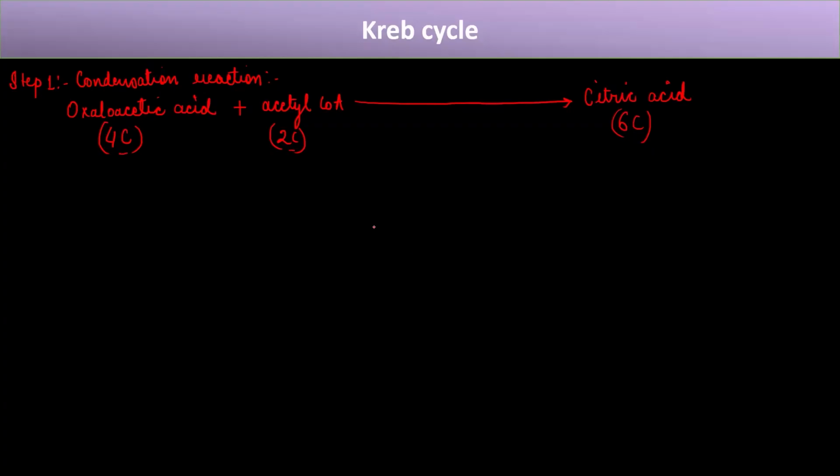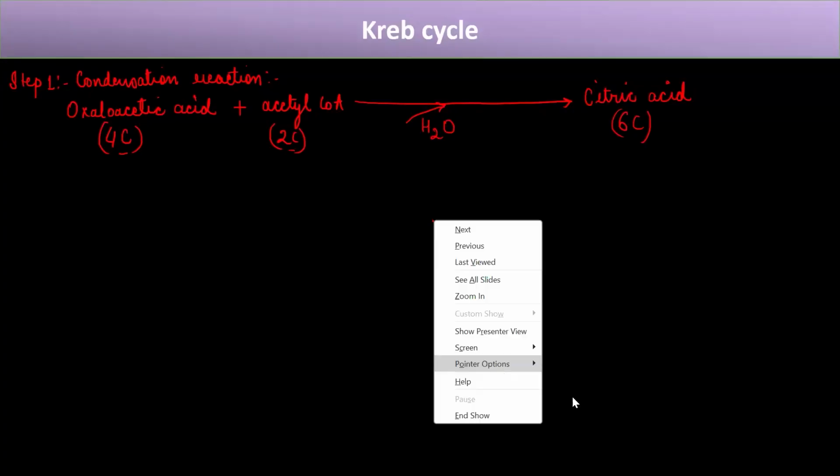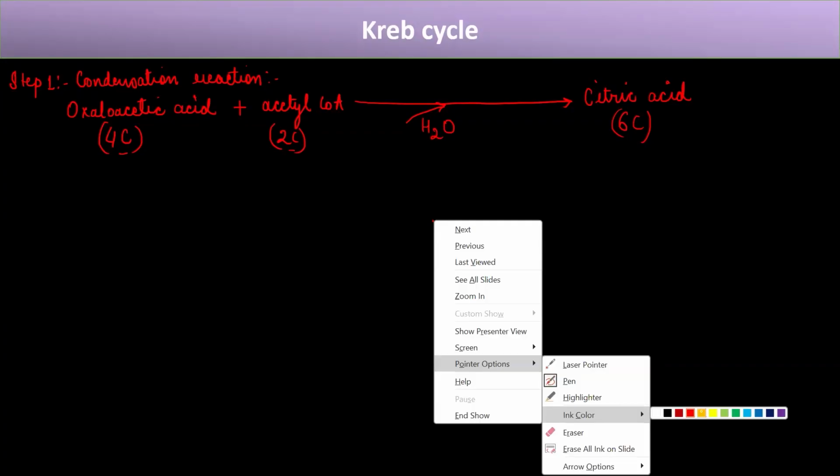Now it utilizes something. This utilizes a water molecule. So this condensation reaction utilizes a water molecule to form this. And what is the enzyme that catalyzes this reaction?